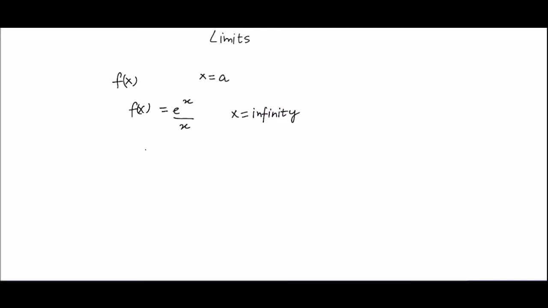So, after substituting infinity into the function, we get e to the power infinity upon infinity, which will be infinity upon infinity form. After this, we cannot say the correct value of the function. So, what do we do now?